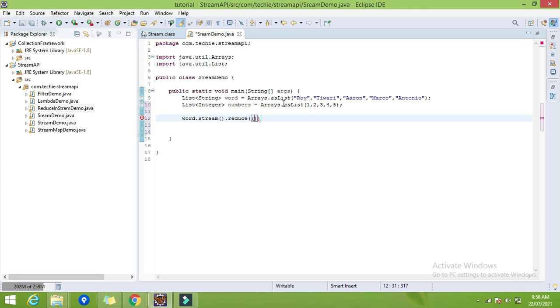Then I want two parameters, as it is the binary operator, so I will give element1 comma element2, right? Now this is the declaration of the function. Now I have to write the body. After the arrow part, it will be the body of the function. So what I want is concat: element1 dot concat element2.